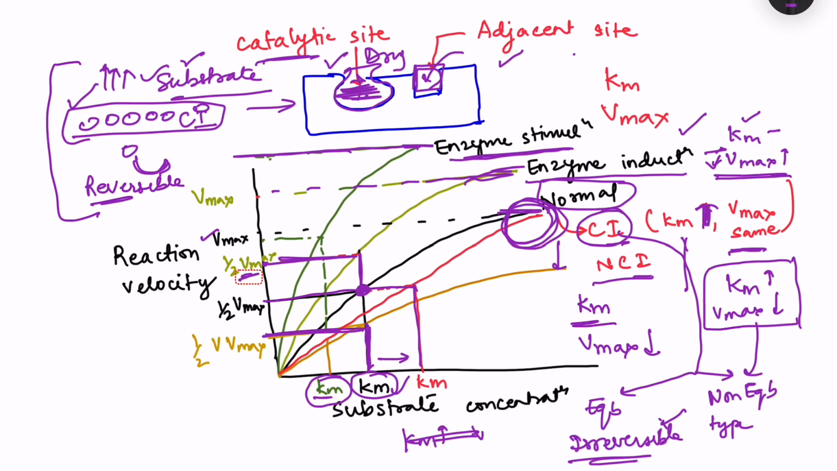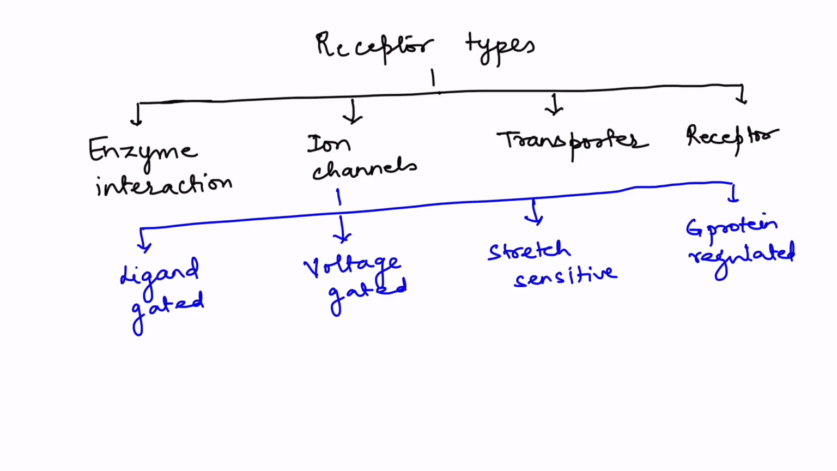Okay, so in particular chapters we are going to see about these various drugs which act by various mechanisms, right? So that was about how the drug acts on enzyme. They can be enzyme stimulation, enzyme induction, they can be competitive inhibition, which can be of equilibrium type and non-equilibrium type, and they can be non-competitive inhibition as well. Okay, moving on to the next type of mechanism of action, that is binding to ion channels. In physiology, we know that ion channels are of various types, that is ligand gated, voltage gated, stretch sensitive ion channels.